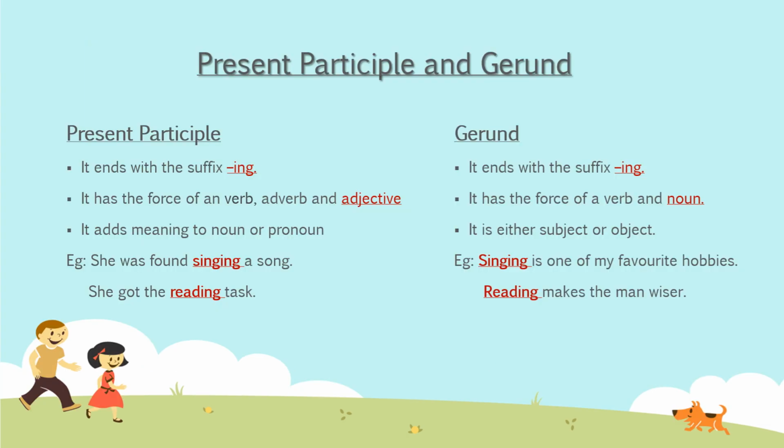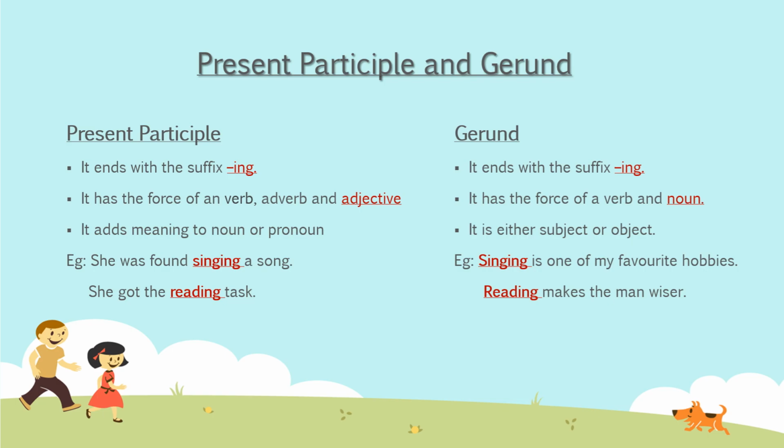Now, you must be thinking something like this you have read in participles too, something ing short of, no? So, for clearing that doubt, I have brought some points that distinguish between gerund and present participle. The similarity between present participle and gerund is that both end in ing suffix and both of them have the force of verb, right? But here you understand present participle acts like an adjective, but gerund never acts like an adjective, it acts like a noun. Now with the help of examples I'll explain you.